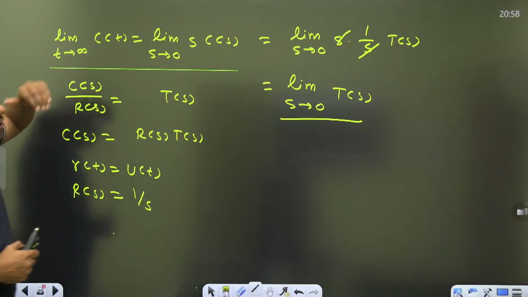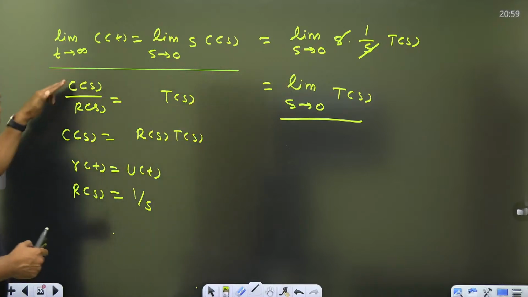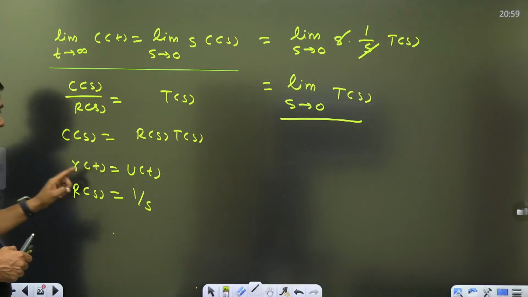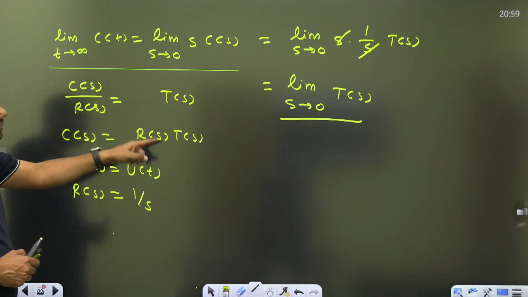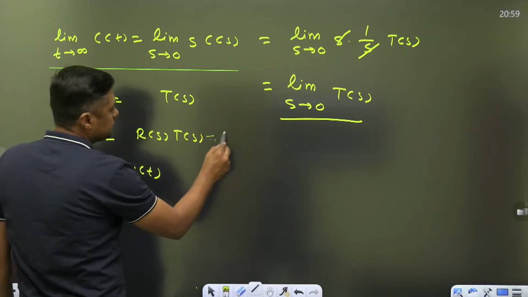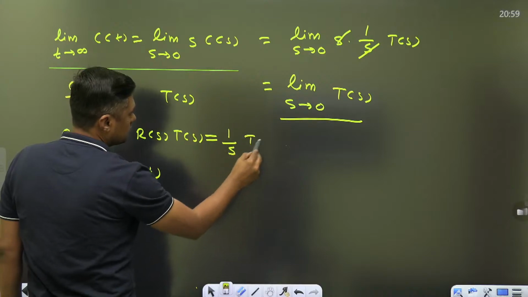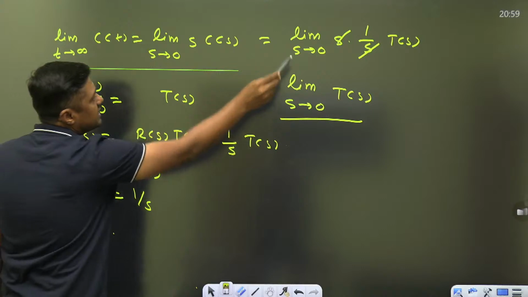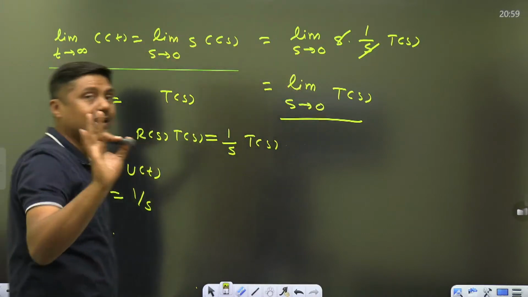Now, when we are applying the final value theorem, first of all find this: C(s) upon R(s) is equal to the transfer function, so C(s) is equal to R(s)T(s). Then r(t) is equal to u(t), so R(s) is 1/s. 1/s into T(s). This is the C(s). Put the value of C(s) here. The s cancels and you will get limit s tends to 0 of T(s). This is the steady state value.